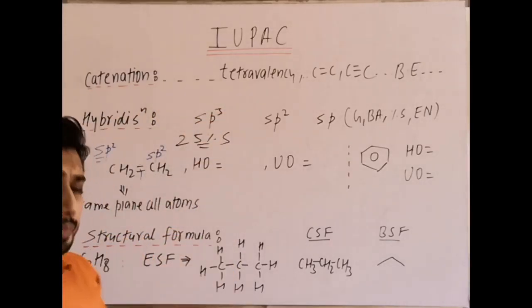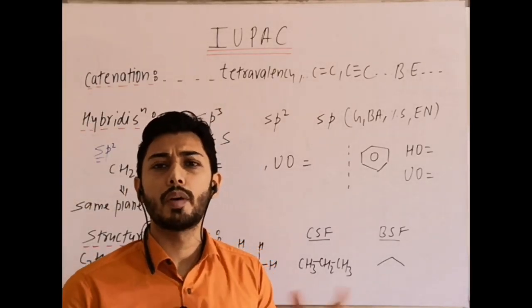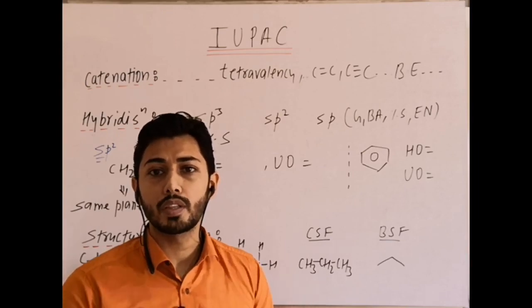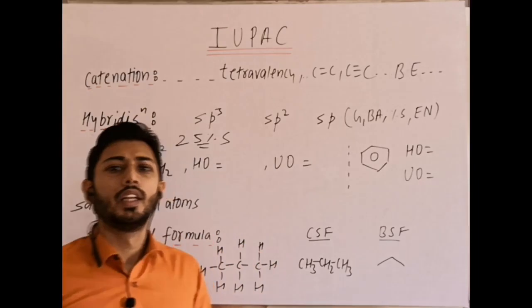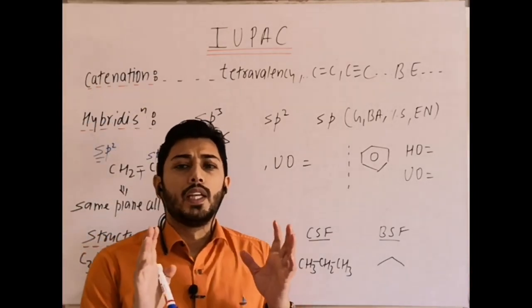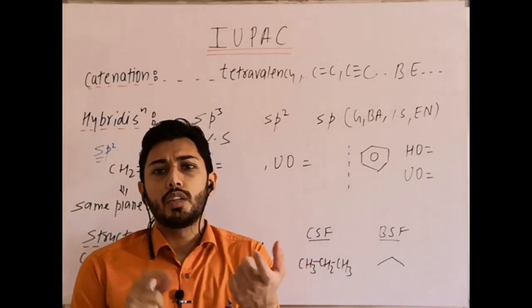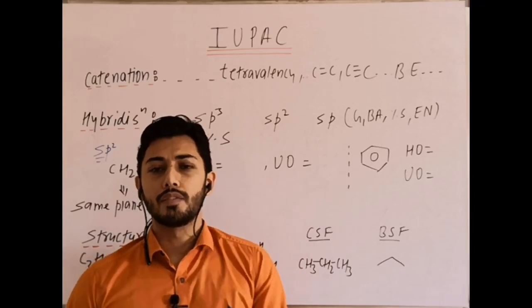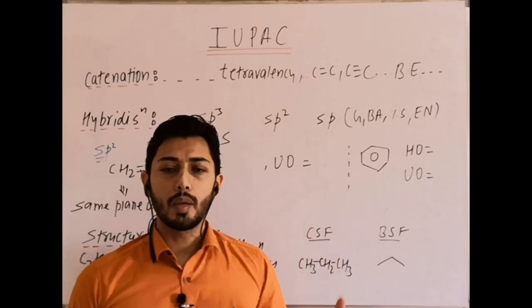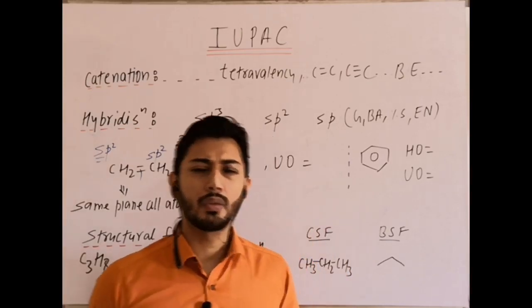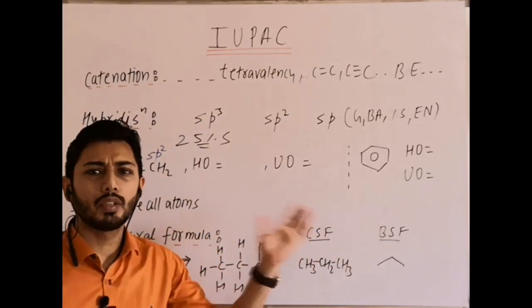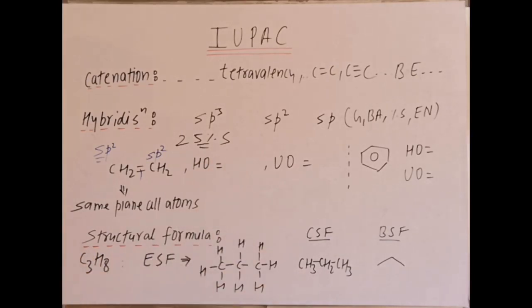There is another way also. The number of sigma bonds plus lone pairs, the summation, is equal to the steric number. This concept you already covered in chemical bonding. So sigma bonds plus lone pair summation, if it is 2 it is sp hybridized, if the summation is 3 it is sp2 hybridized, and if it is 4 it is sp3. You can use any concept which is convenient. It is a very basic example, sp, sp2 and sp3.